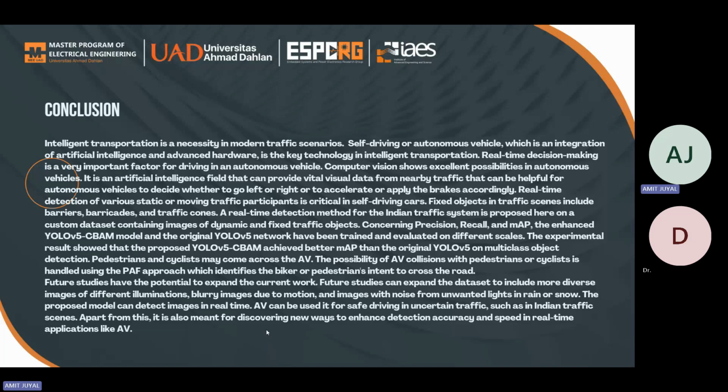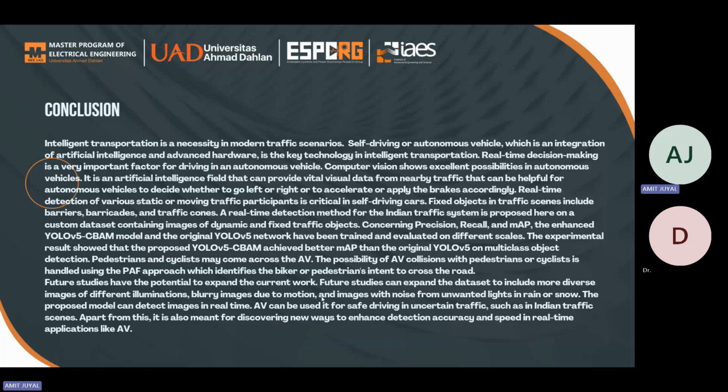Intelligent transport is a necessity in the modern traffic scenario. Self-driving or autonomous vehicles, which are an integration of artificial intelligence and advanced hardware, are the key technology in intelligent transport. Real-time decision making is a very important factor for driving an autonomous vehicle. Computer vision shows excellent possibility in autonomous vehicles. It is an artificial intelligence field that can provide vital visual data from nearby traffic, which can help the autonomous vehicle decide whether to go left or right, or to accelerate or apply the brake accordingly.